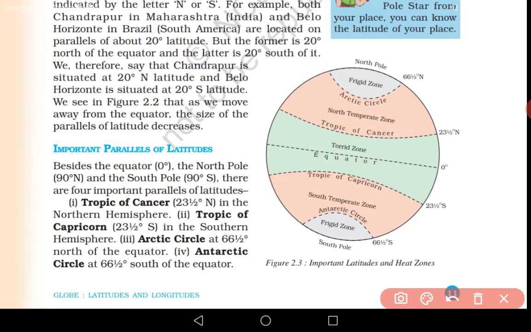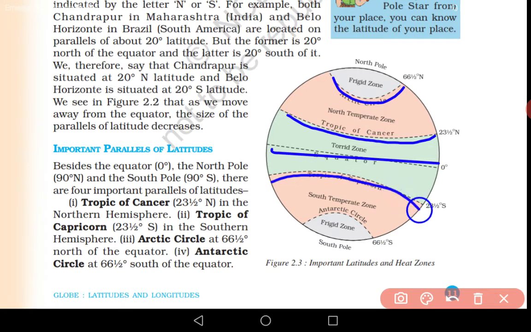So what are the important parallels of latitude? First, this one is the equator. Then 23.5 degree north is the tropic of Cancer. Then 66.5 is the Arctic Circle, and same in the southern hemisphere, tropic of Capricorn is there, Antarctic Circle is there. So these are the important parallels of latitudes.